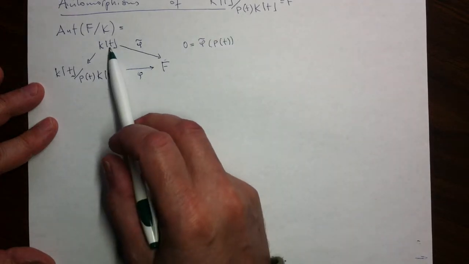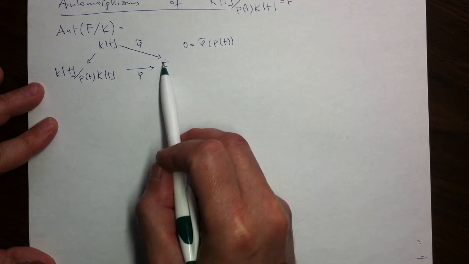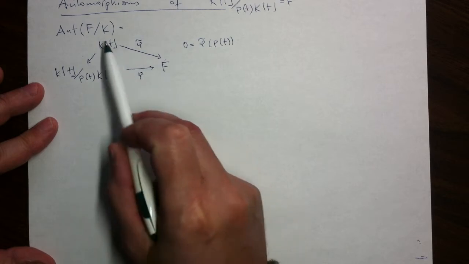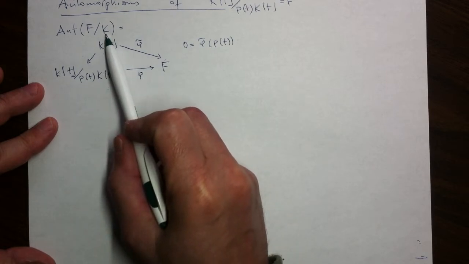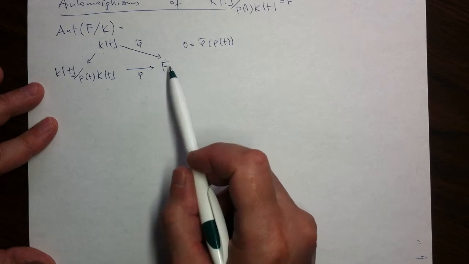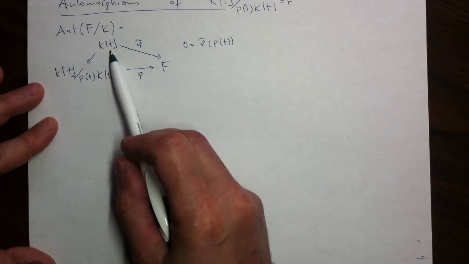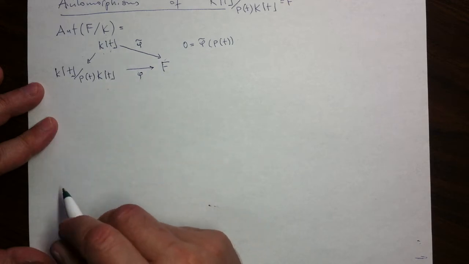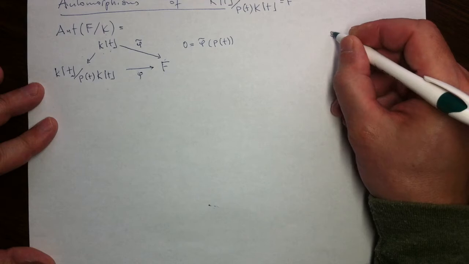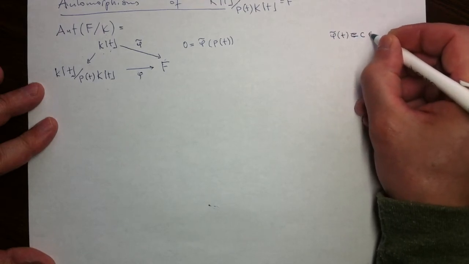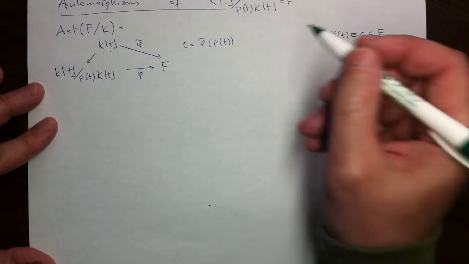And then the problem descends to the question of what are homomorphisms from polynomials into F. And since we're looking at the case of extensions and K is our fixed elements, our scalars, there will be a question about homomorphisms of algebras over K. Well, the answer is easy. It's all controlled by the value on this variable t we attach. So the value on t, let's call it c, is all we need to know, because everything else will be determined.